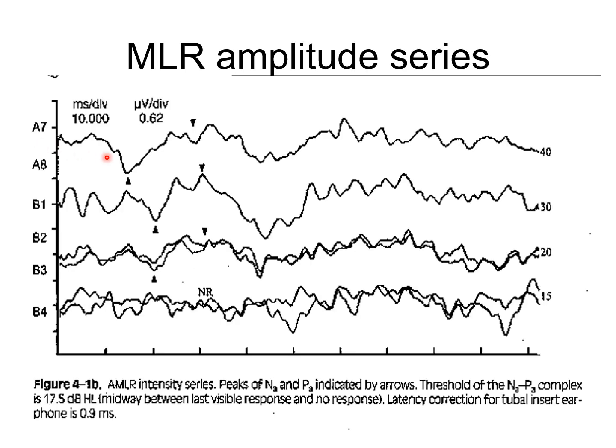Here is another slide showing the MLR growth function, the amplitude series. When the sound is 40 dB HL, we can see NA and PA. When it's 30 dB HL, we can also identify NA and PA. At 20 dB HL, we still can identify NA, PA. However, when the stimulus goes down to 5 dB HL, we cannot see MLR.